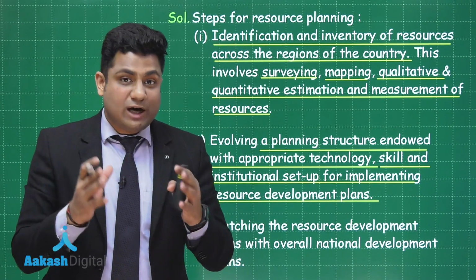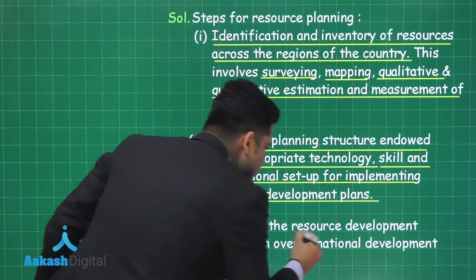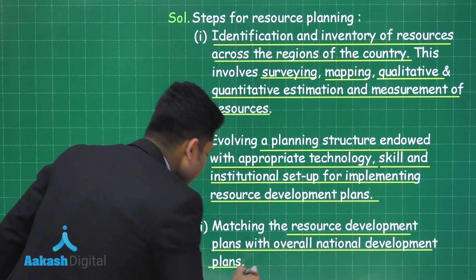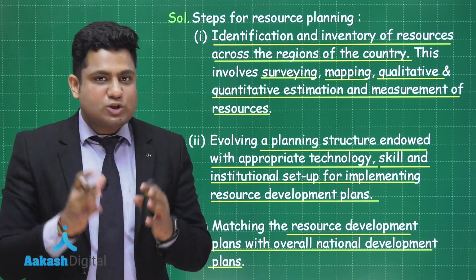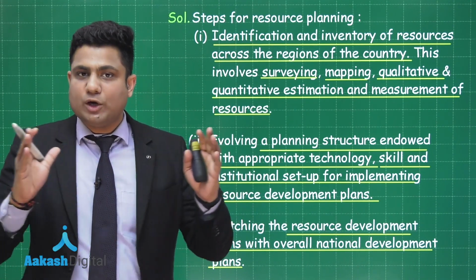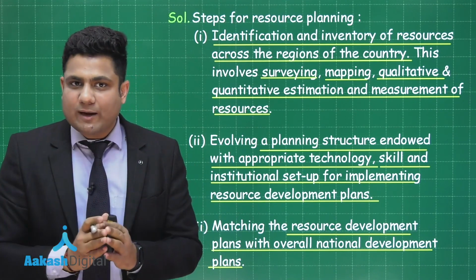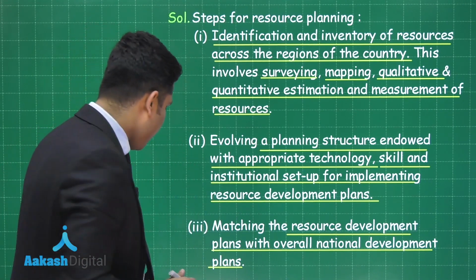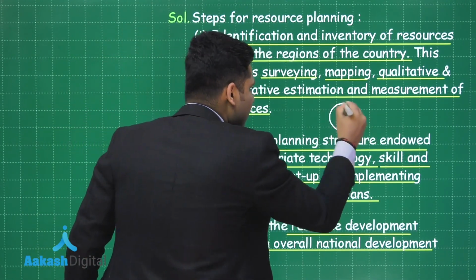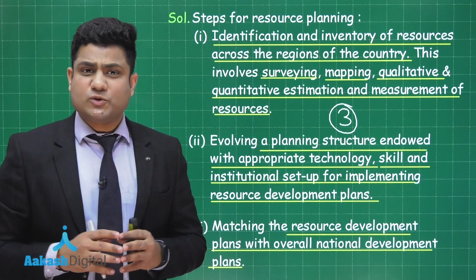So let's move to the third step of resource planning, that is matching the resource development plans with overall national development plans. So the resource development plan has to match with the overall national development goal. So those were the 3 steps of resource planning, and this question was for 3 marks, and if you have given your answer in this manner, then surely you are going to get 3 marks for this question. So I hope that you have understood this question really well.